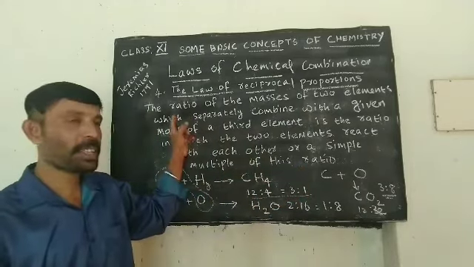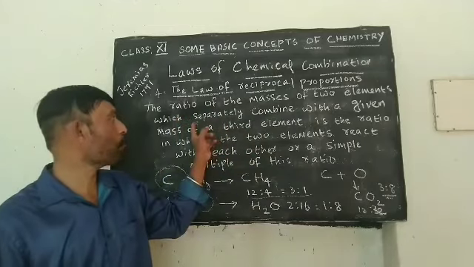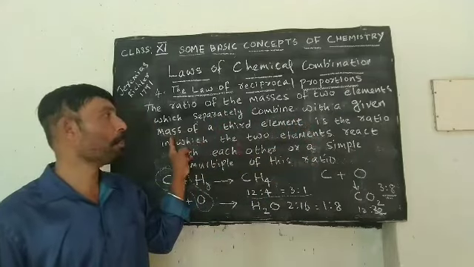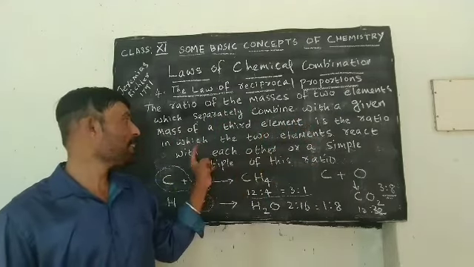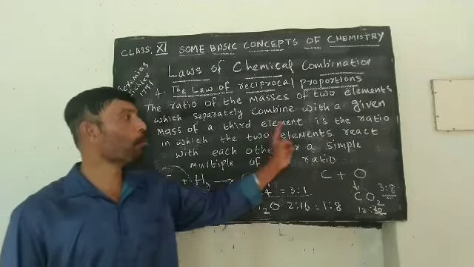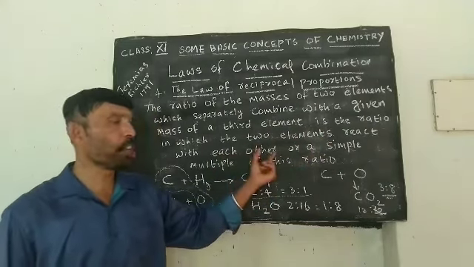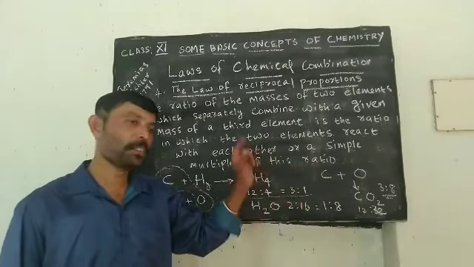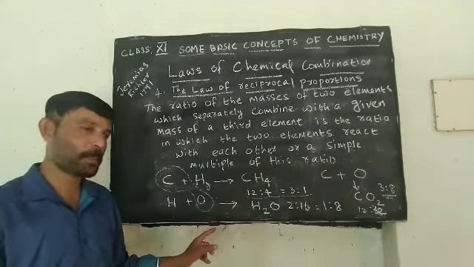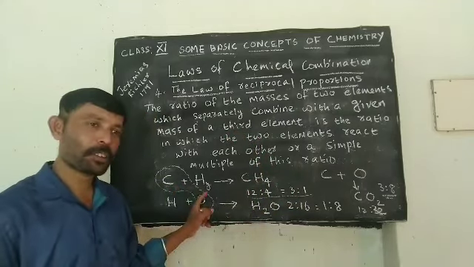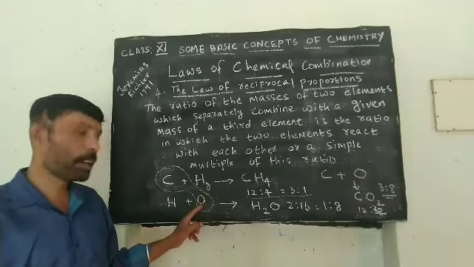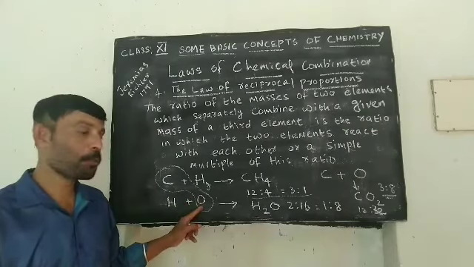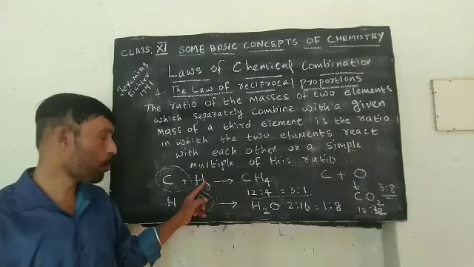The law says the ratio of the masses of two elements which separately combine with the given mass of the third element is the ratio in which the two elements react with each other, or a simple multiple of this ratio. It will be clear from the example that we have just explained. That is carbon combining with oxygen. Here hydrogen again combines with oxygen. Then these two can combine together. Which are the two? Carbon and hydrogen.